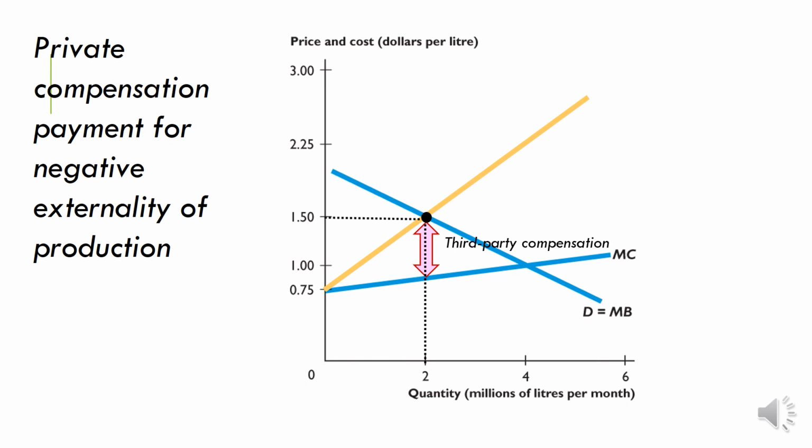Now, that's all done without any government intervention. That's just haggling between the owners of the resource which is being utilized or exploited, and which is harming the third party, and the producers of the product. So you can see that we still get the same allocatively efficient outcome, except that it's through private haggling over property rights.